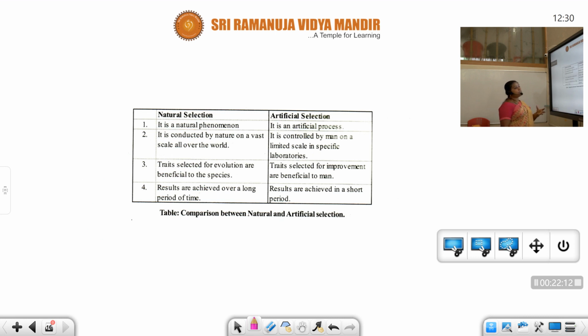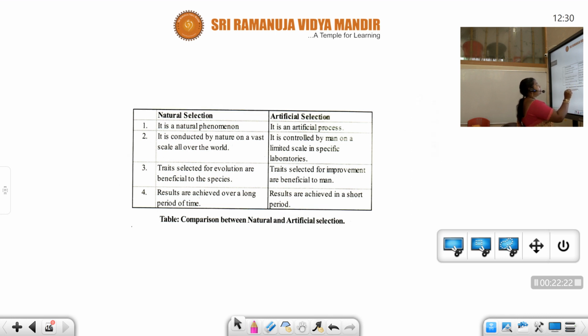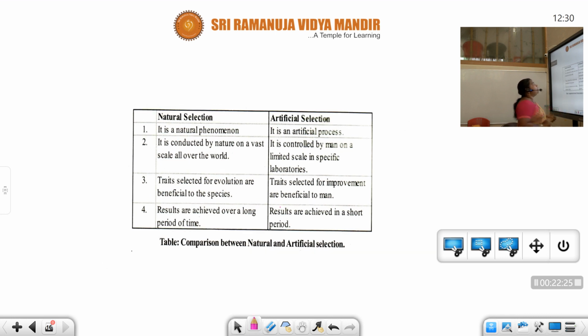Next, let us discuss the differences between natural selection and artificial selection. What is natural selection? It is a natural phenomenon, whereas artificial selection is an artificial process. The name itself gives a hint.